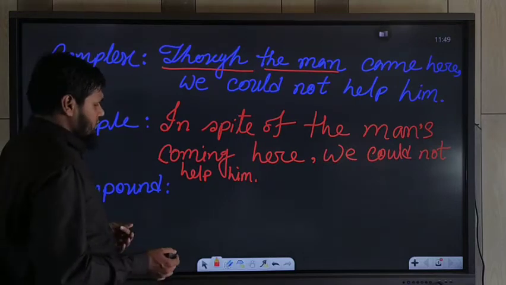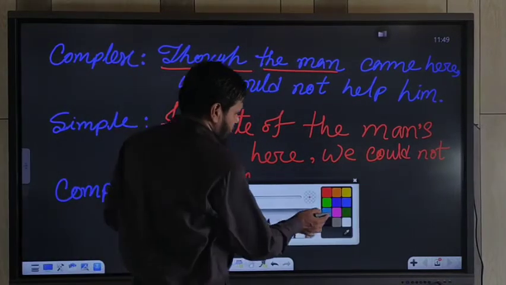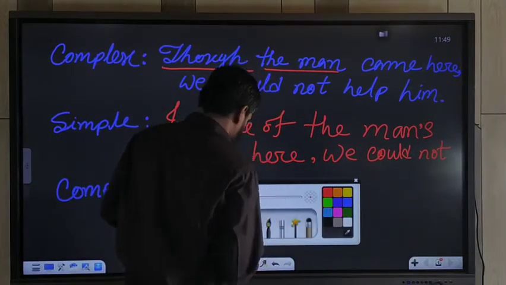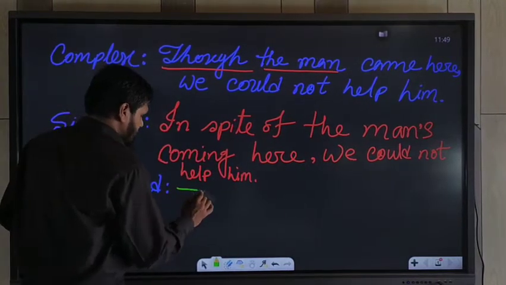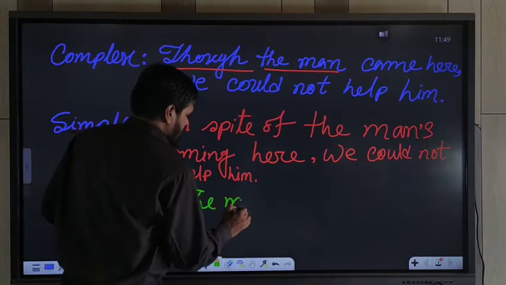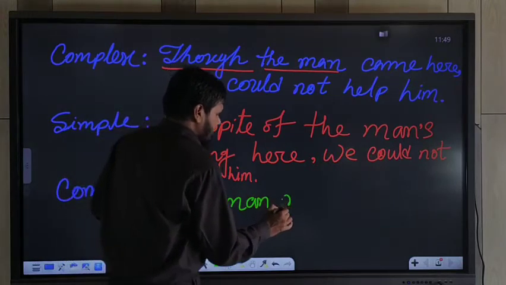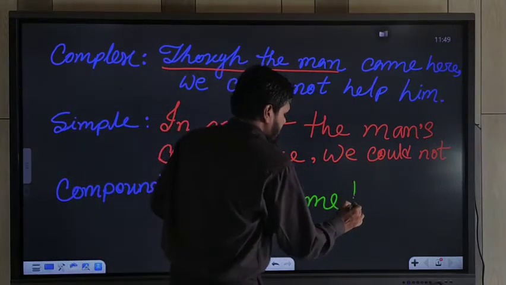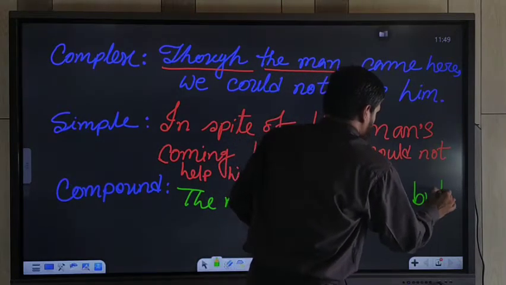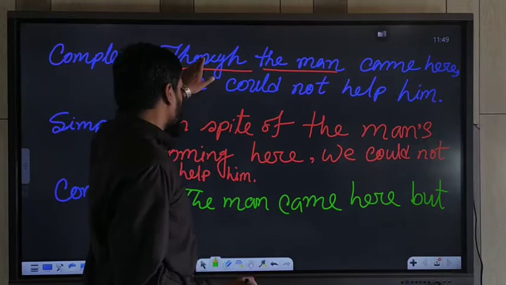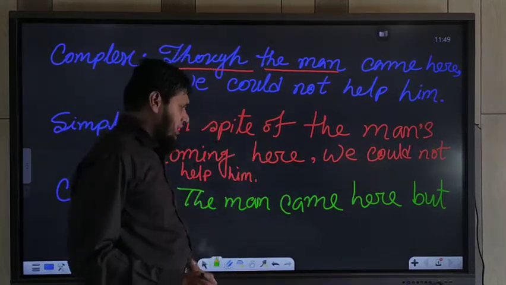And if you want to transform it into a compound sentence, that time you should use the first clause, the man came here. But if there is though, although, or in spite of, you should use but.